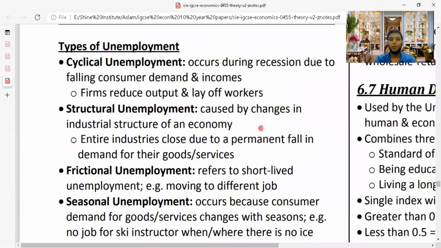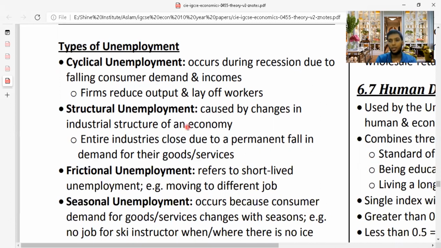Okay, so this occurs during recession due to falling consumer demand. When people no longer want your product, we say it is cyclical unemployment. I feel like today the newspaper is a part of cyclical unemployment. People don't want to read newspapers when they can read blogs, when they can get everything from CNN, BBC online. So cyclical unemployment occurs when the product is no longer needed by the people. Laying off workers means they are sending employees away from work, so that it becomes unemployment.